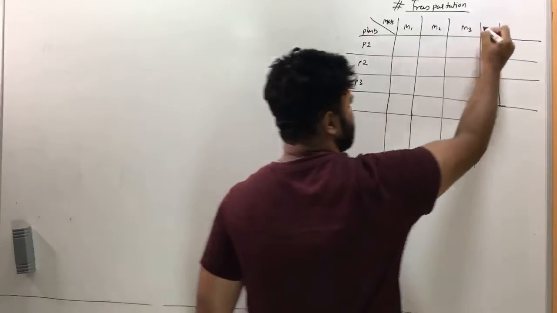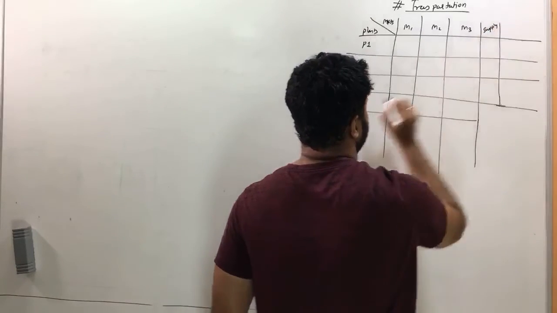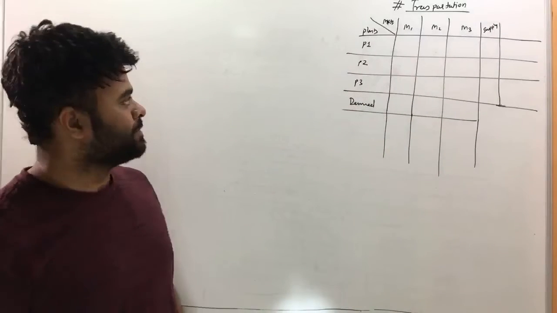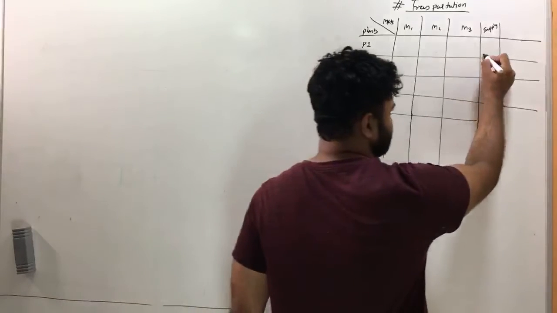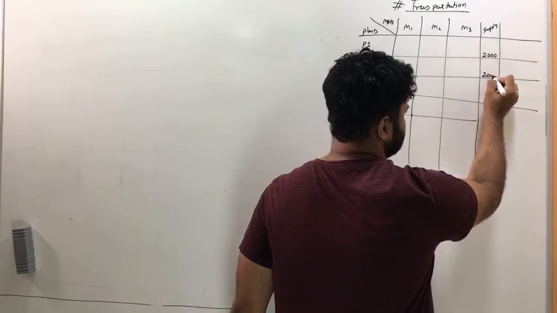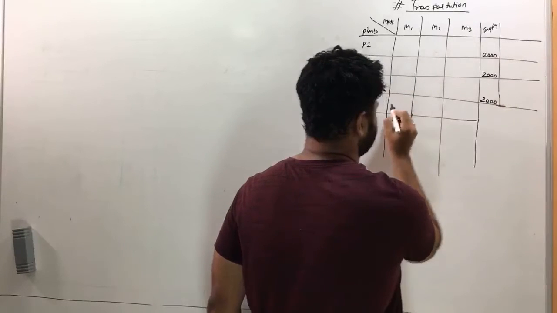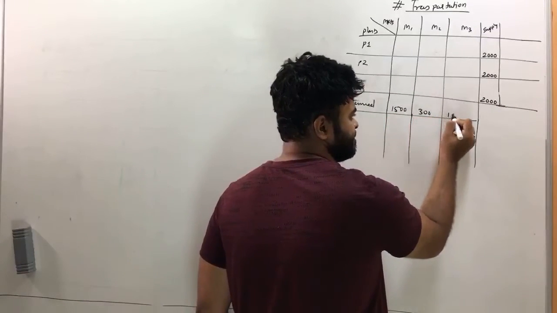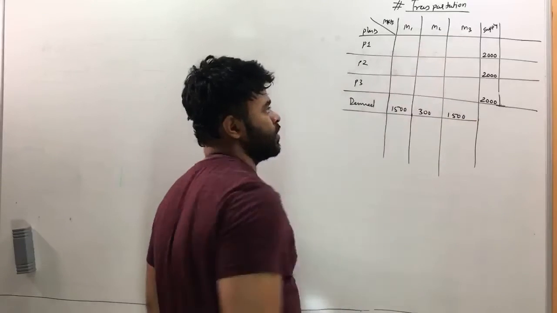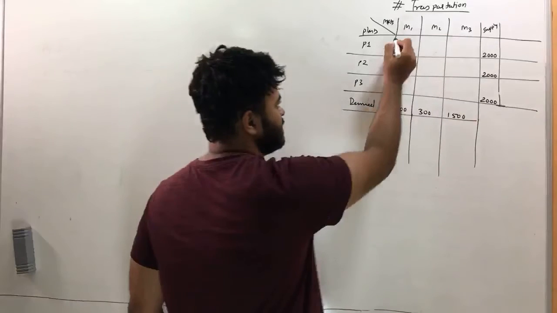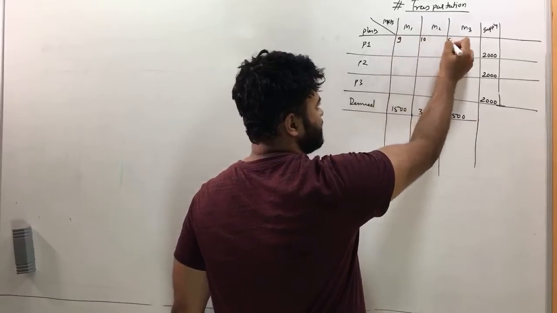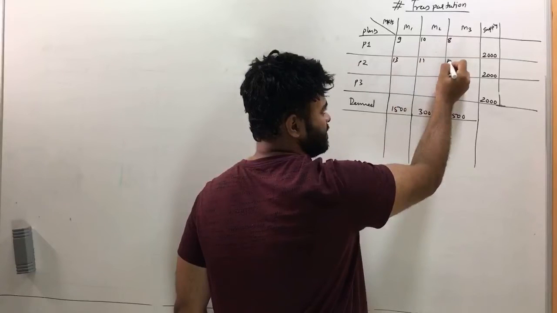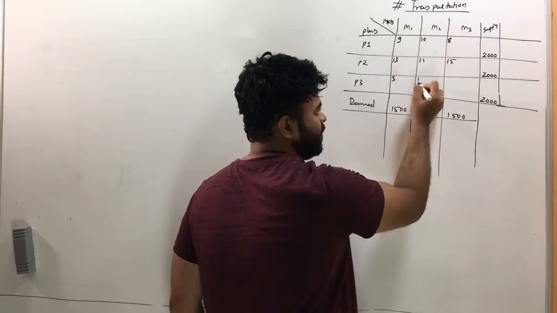Okay. Plant will have supply, and markets will have demand. Give me supply of plant 1, 2, 3. 2000, is it? Yeah. 2000. And the demand is? 1500. 3000. 1500. And give me these numbers row by row. All of them: 9, 10; 10, 8; 8, 13; 13, 11; 11, 15; 15, 3; 3, 1; 1, 0; 0.